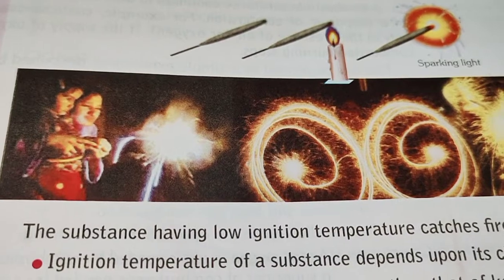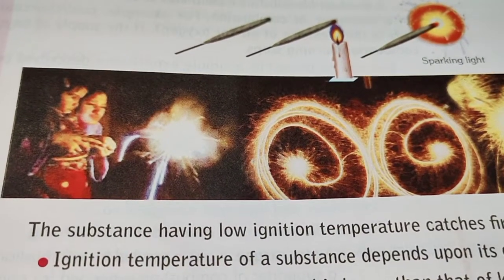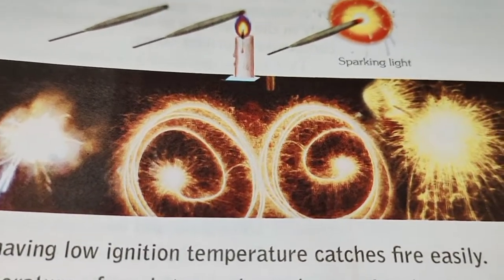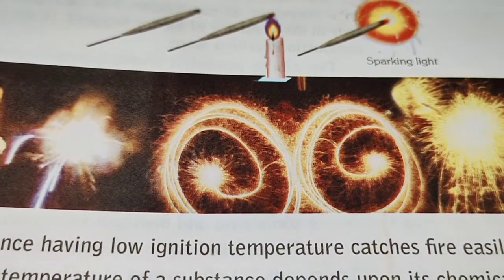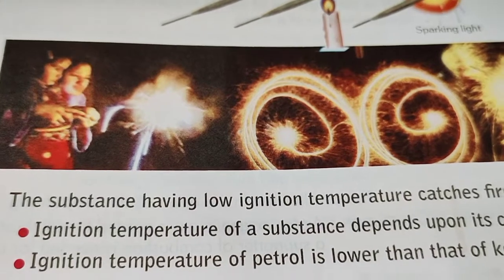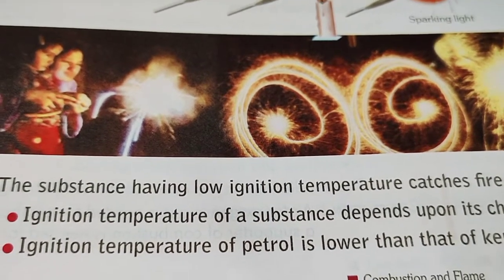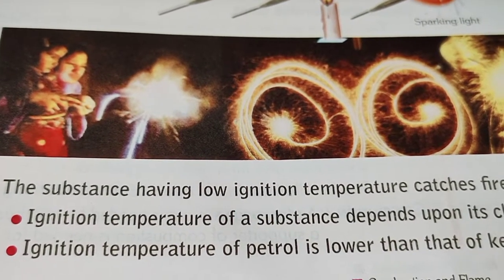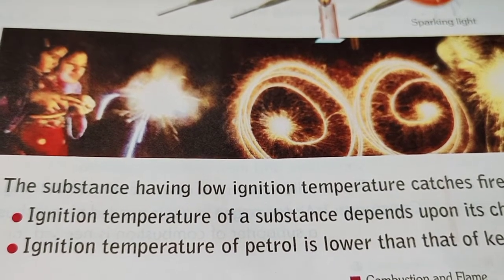Therefore, it is obvious that a substance having low ignition temperature catches fire easily, right? Now, let's see on which points the ignition temperature of a substance depends.